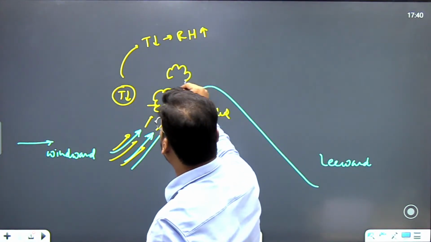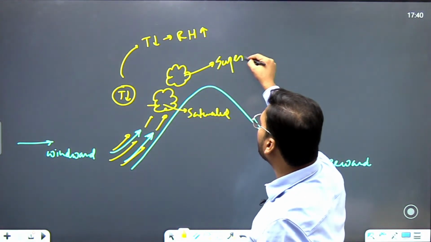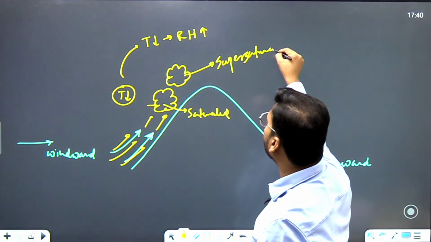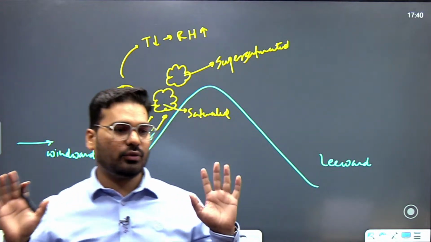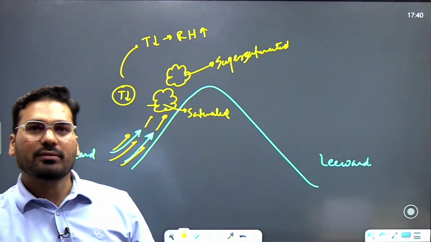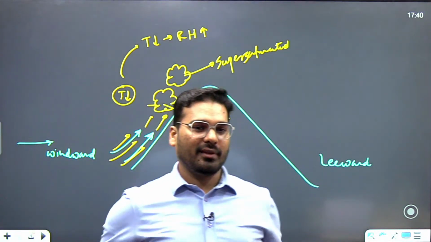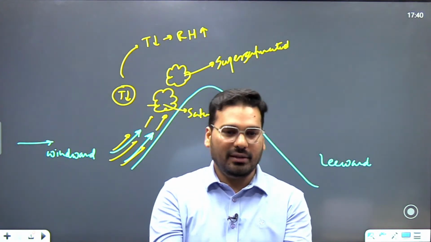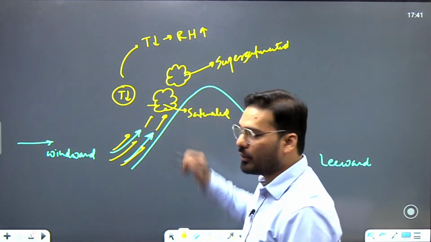Suppose it came here. Here it was saturated, now don't you think it becomes super saturated? What does this mean? It has eaten so much that it was saying okay, enough. But you kept feeding it so much, after a point it will obviously vomit. This is how the cloud will also do.